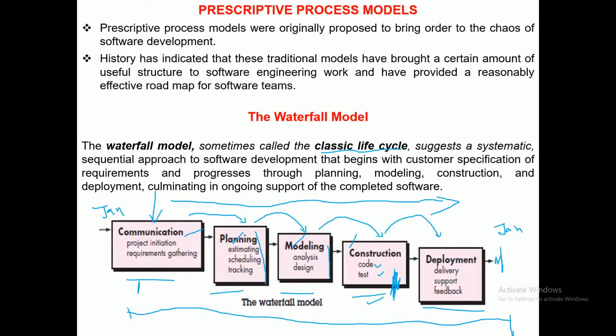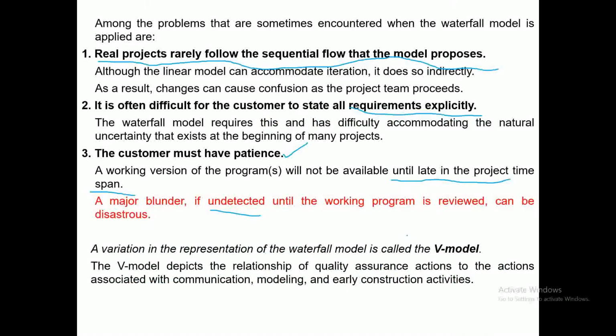So it is not good. It will create a blunder because you have already spent this much amount of time and energy in development, in communication, planning, modeling, construction. So detecting some kind of blunder, some kind of error at this stage is not good.